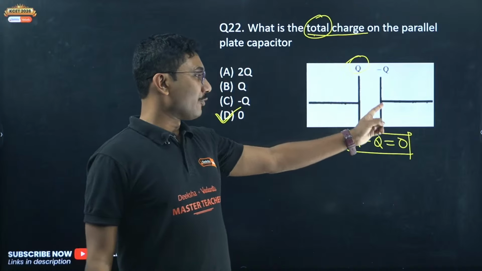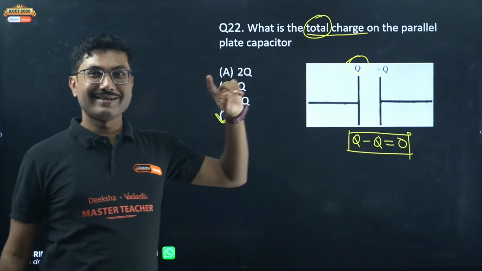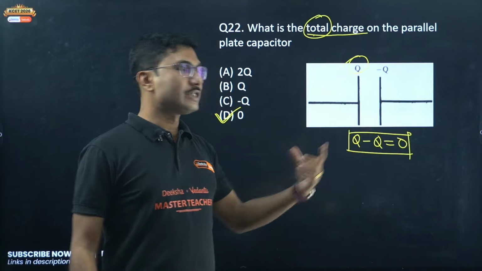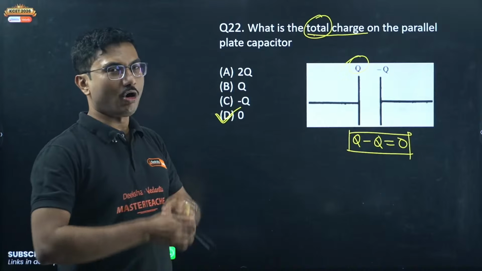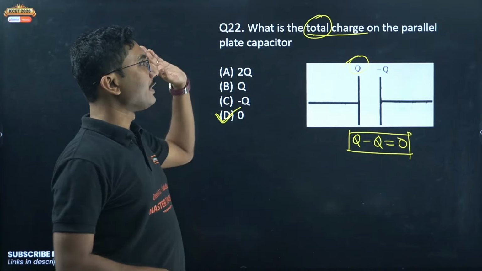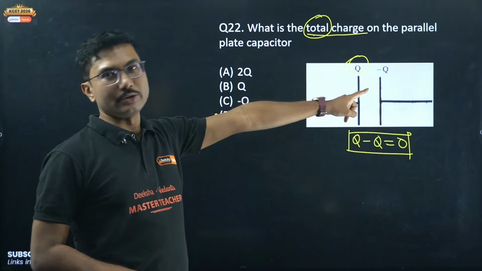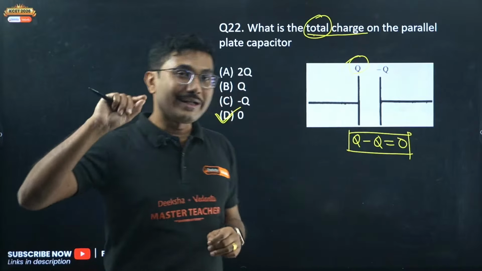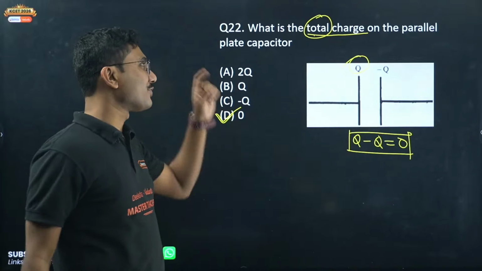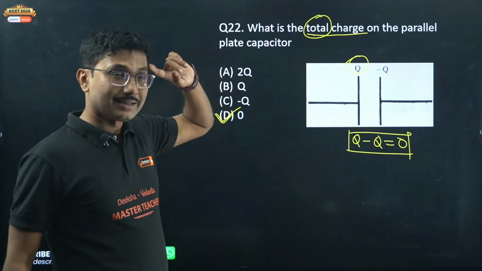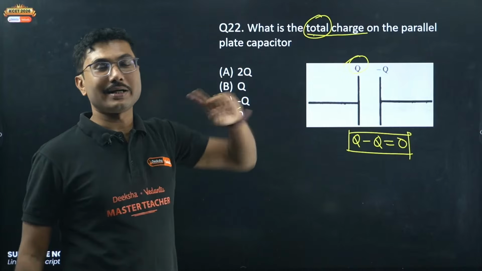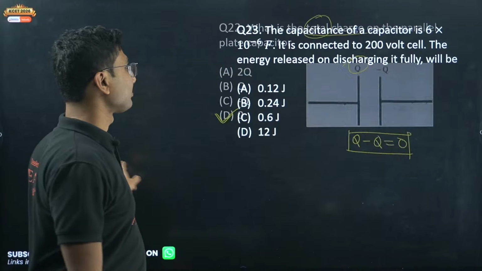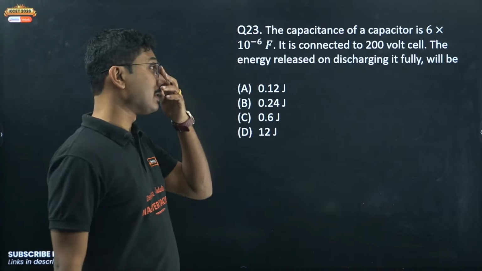If the question has total in it, that means plus and minus both have to be included. Total charge of a capacitor is always 0. If it is only the charge, then it is Q. That is why I ask you to read the NCERT line by line. NCERT mentions in their textbook that total charge is 0, but when we say charge of a capacitor, we generally take the positive charge. Electric field is not 0, but total charge is 0.